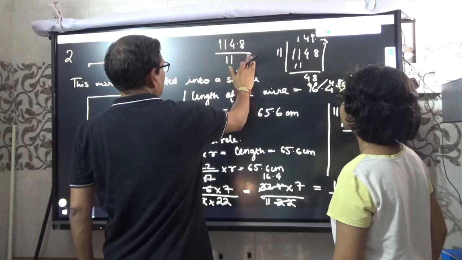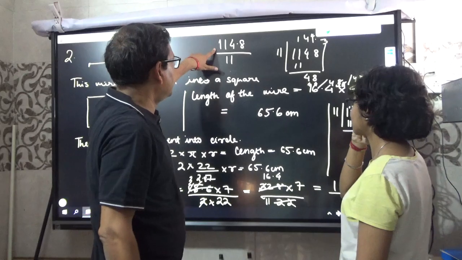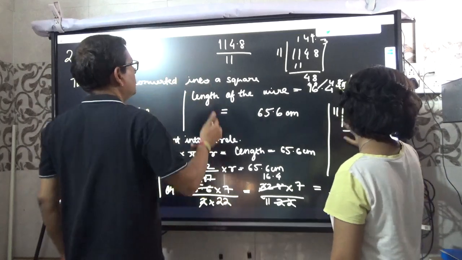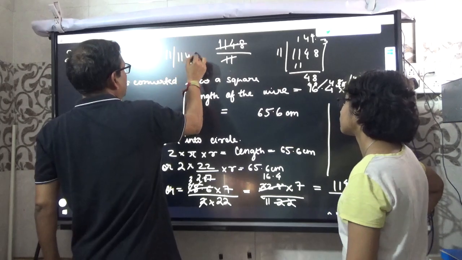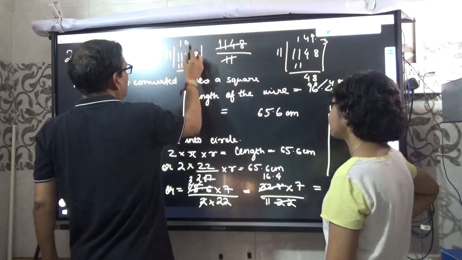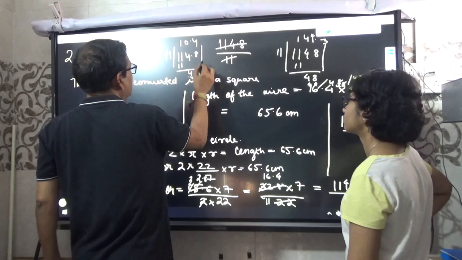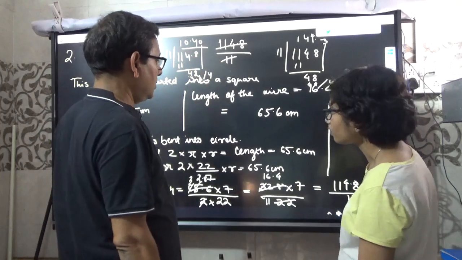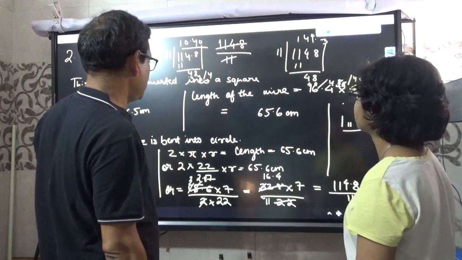Suppose it is just like 100 by 10, which means it is 10 times. So 114.8 divided by 11 is about 10.4. So the radius of this circle will be 10.4 centimeters.